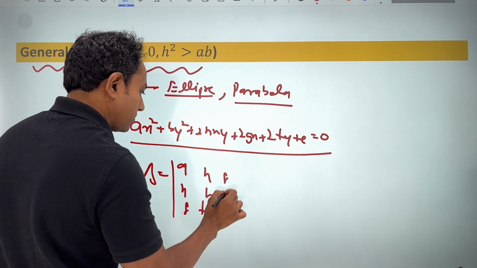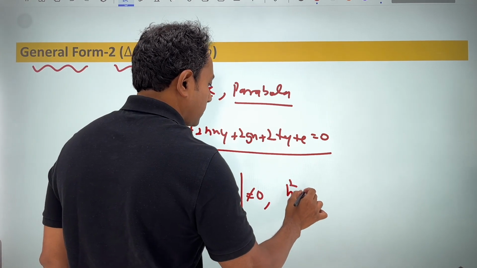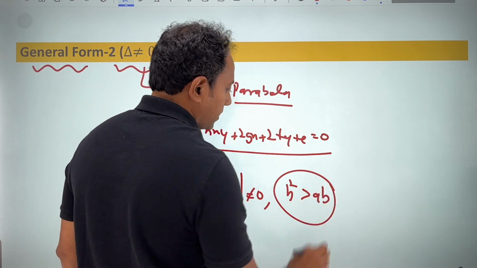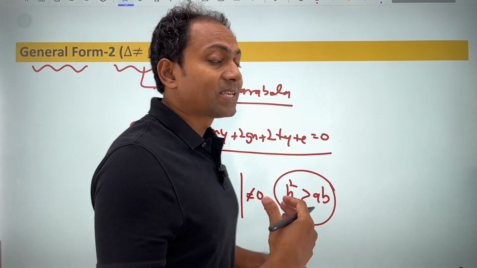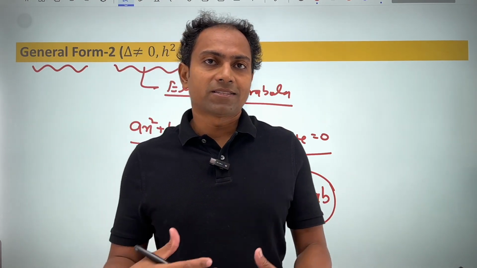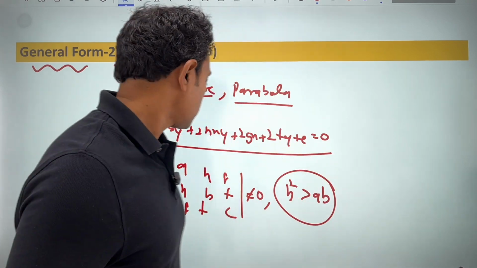Easier to remember, you will never forget it. This should not be equal to 0, and h square should be greater than ab. In case of ellipse it was smaller than ab, in case of parabola it should be equal to ab. See, having such comparative analysis in place compared to other conic sections helps you remember the facts better.